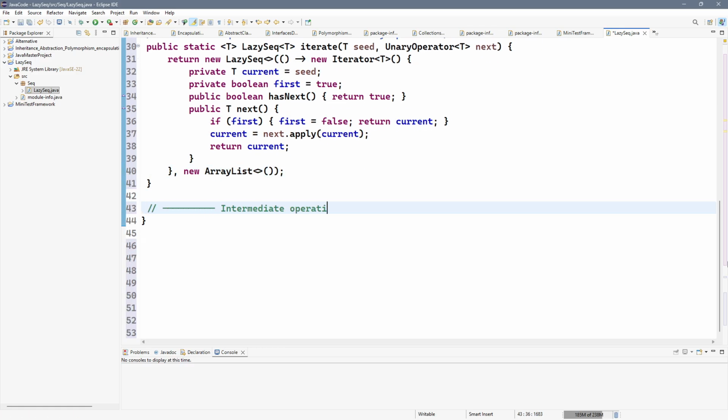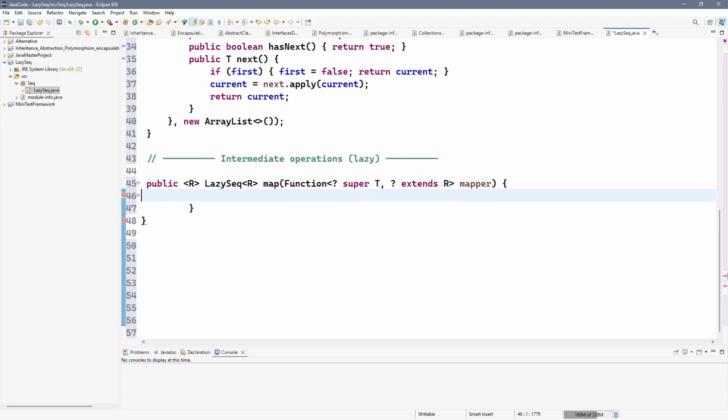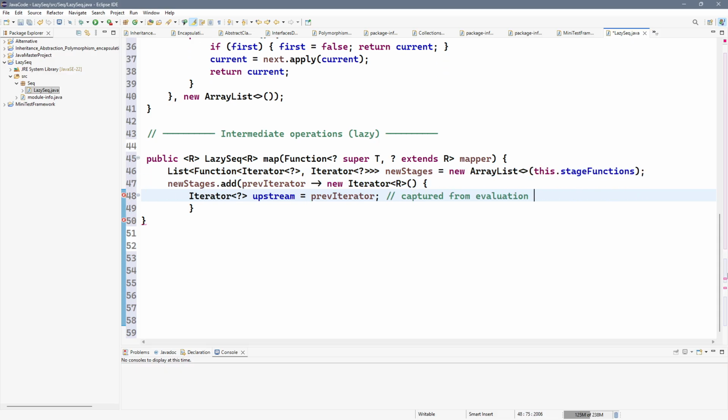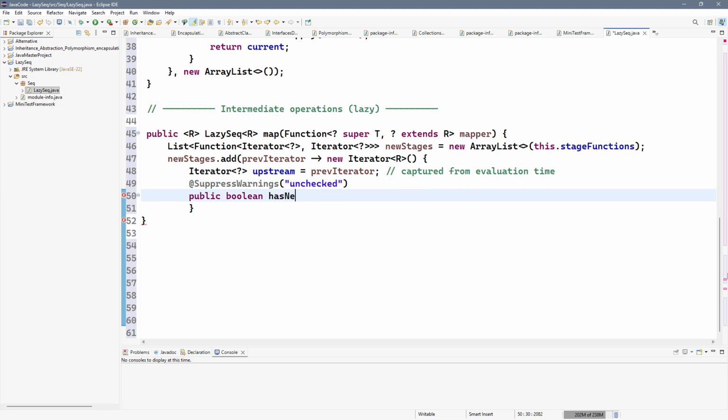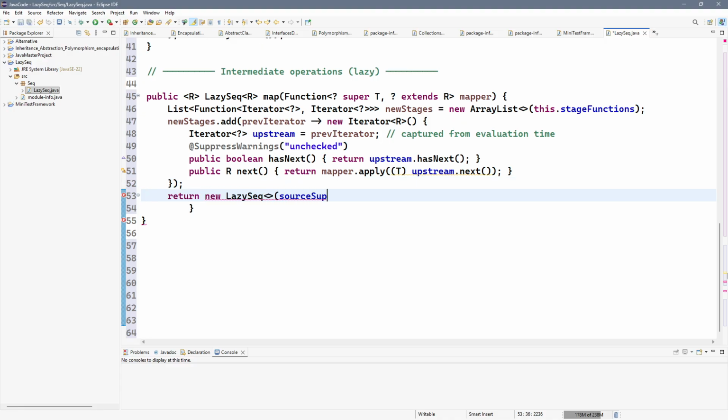Map doesn't transform elements immediately. Instead, it adds a stage, a decorator iterator that, when next is called on it, pulls a value from the upstream iterator and applies the mapper. The new LazySeq is a completely independent pipeline, still unevaluated.